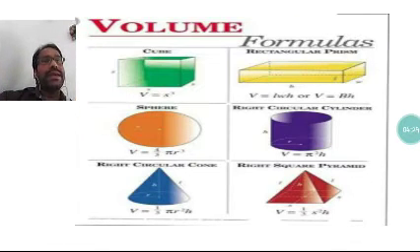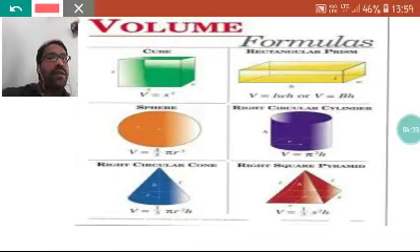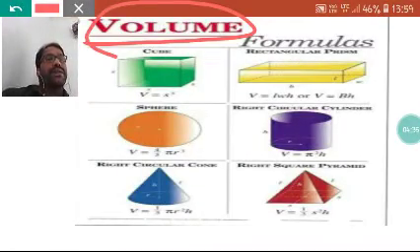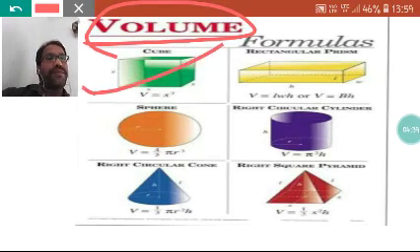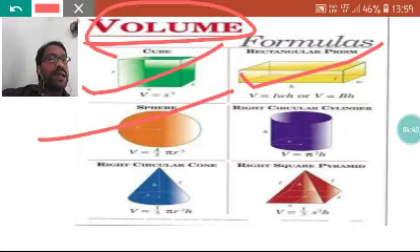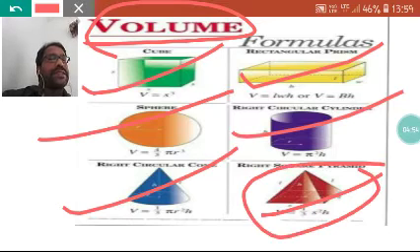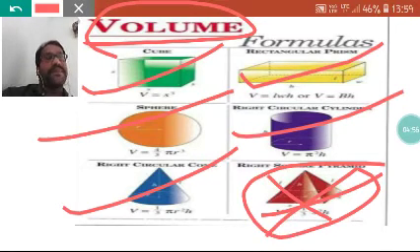Now we are going into 3D shapes, and there we will find volume. Volume means it's a 3D shape. The first shape is the cube. Its rectangular prism is given, but its familiar name is cuboid. We have a sphere, a cylinder, a cone, and a pyramid also, but we don't have to study the pyramid in class 9, so leave this.